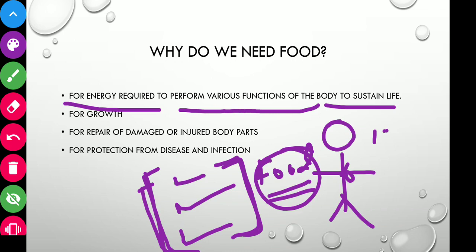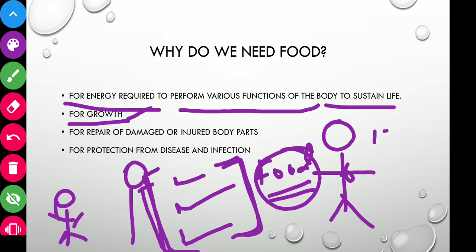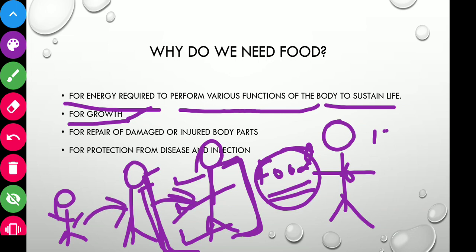Okay, yes. The second is for growth. A child is born, then he develops into adolescence, then he becomes an adult. Yes. So how does this happen? The body gets the material for this from the nutrients. Okay, so that nutrient we get from the food. So the food helps us in our body growth. Okay.